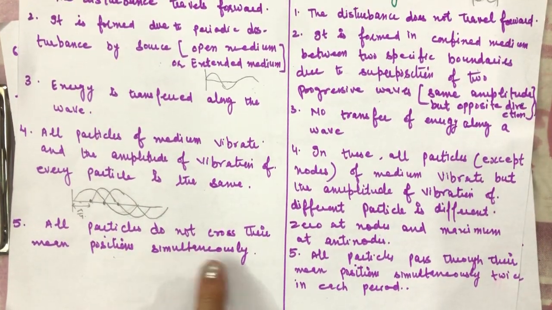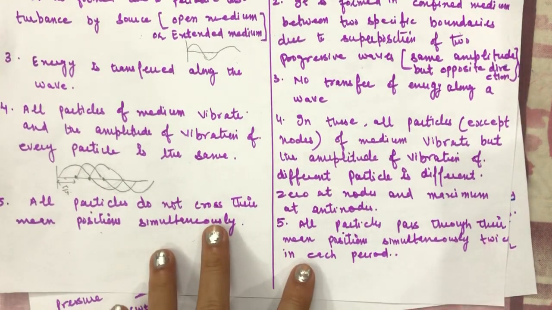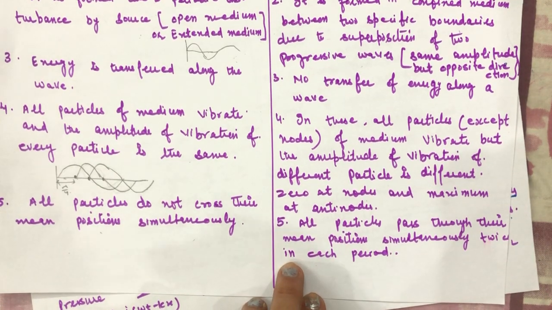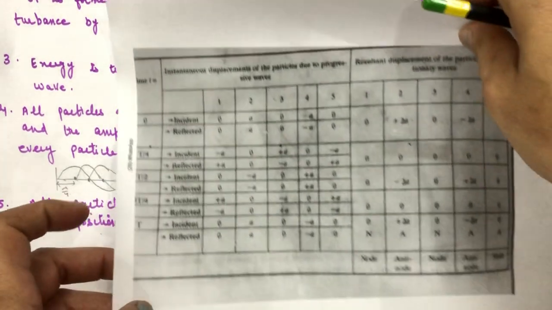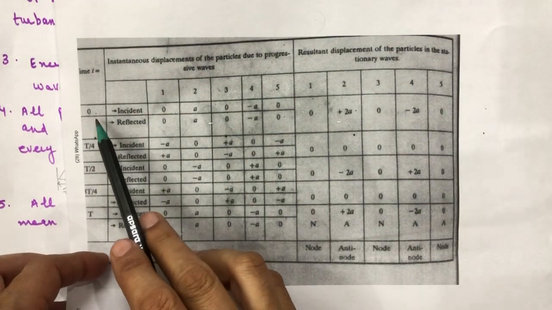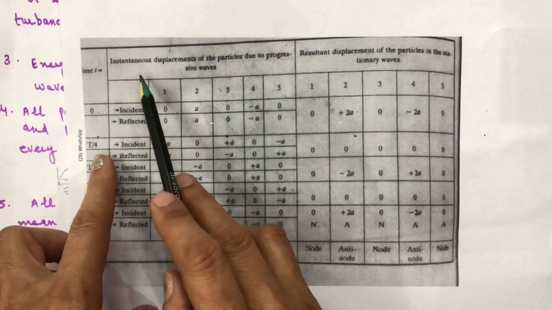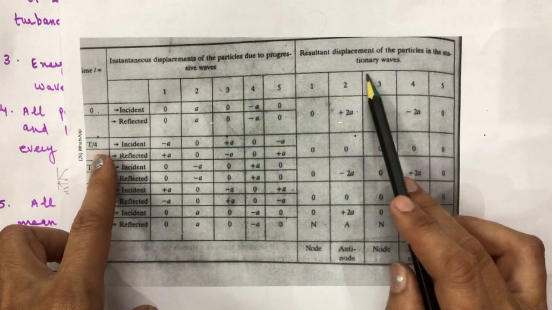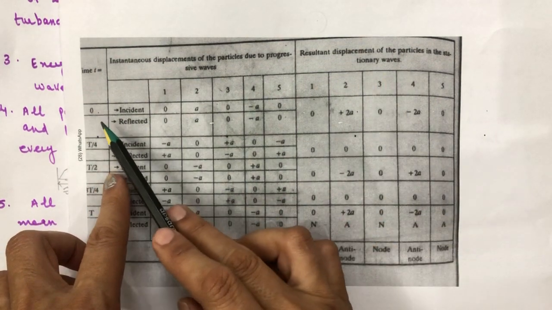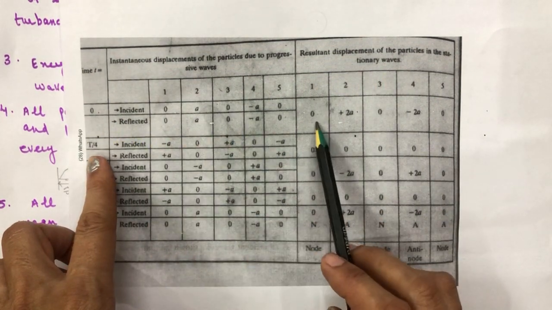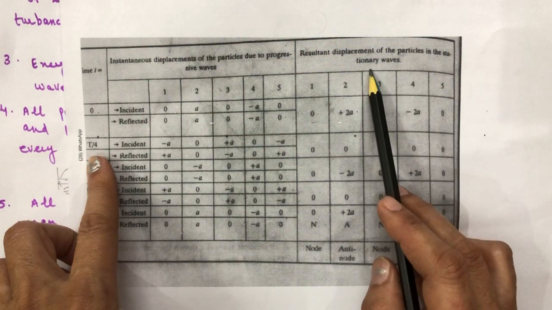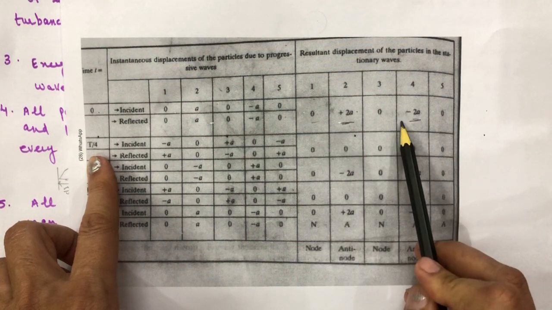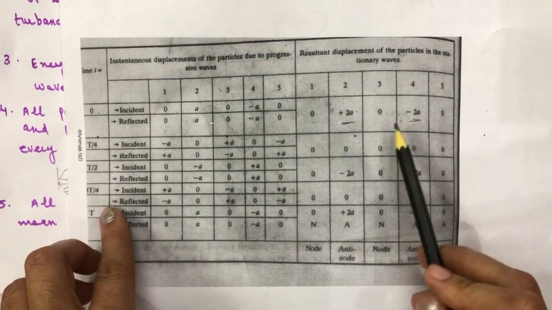All particles do not cross their mean position simultaneously in progressive waves, but here all particles pass through their mean position simultaneously, twice in each period. Here is a chart showing the waves. This is the instantaneous displacement of the particles due to progressive sine waves, and this is due to stationary waves. At time t equal to 0 in the stationary wave, particles 2 and 4 have equal and opposite displacement.